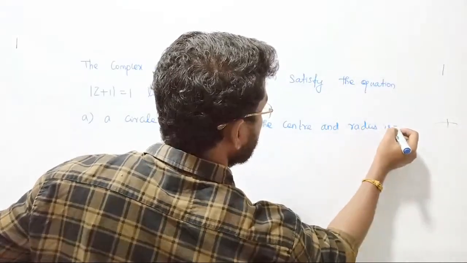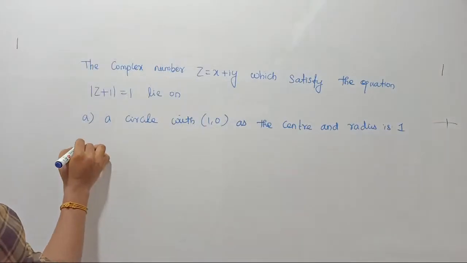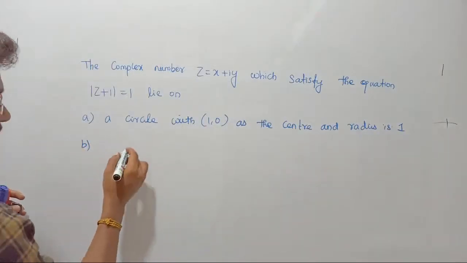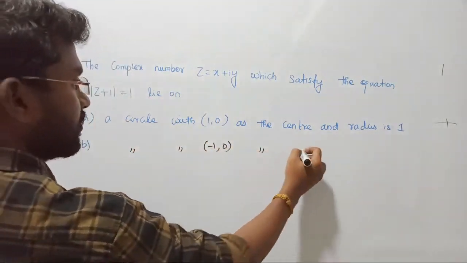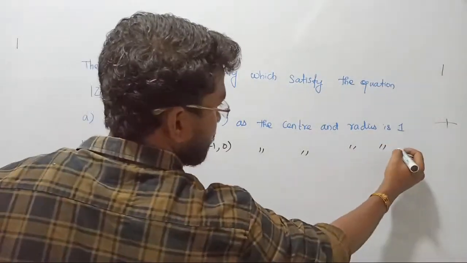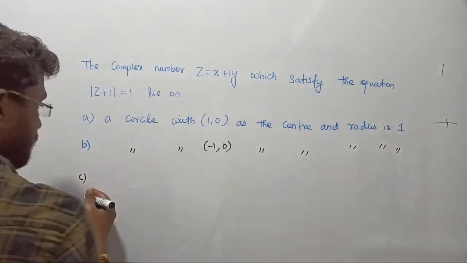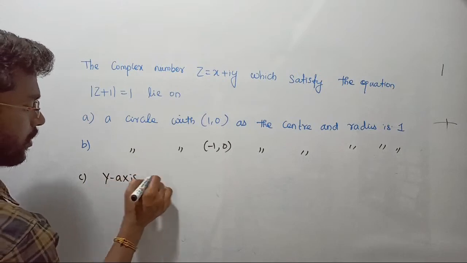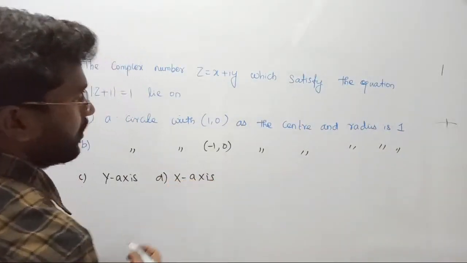In option B, a circle with minus 1 comma 0 as the center, and the radius is the same. In option C, they said y-axis, and in option D, they said it lies exactly on the x-axis. That is very simple, right?